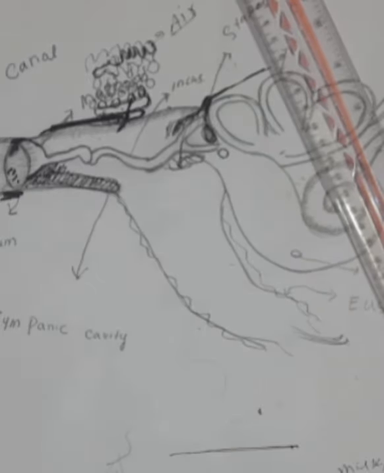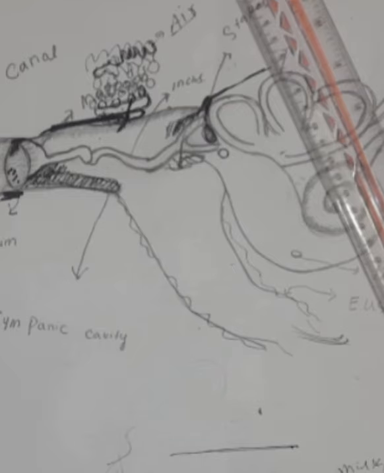First we will discuss acute suppurative otitis media. The infection of the middle ear is called otitis media. Otitis means infection of the ear, media means the middle ear. Number one, infection of the middle ear is acute suppurative otitis media. Acute means the infection is acute, not chronic. Suppurative means there is pus formation, and otitis media is the infection of the middle ear.